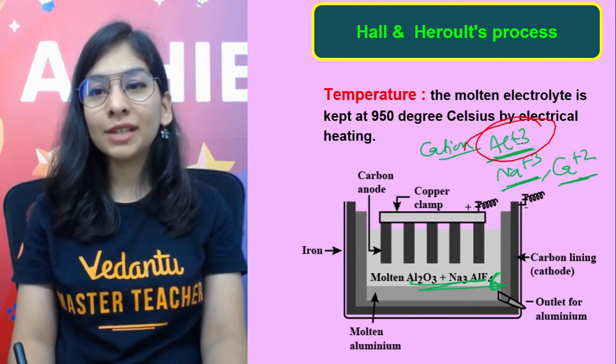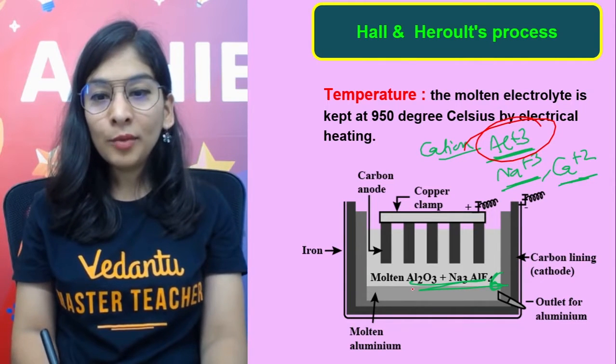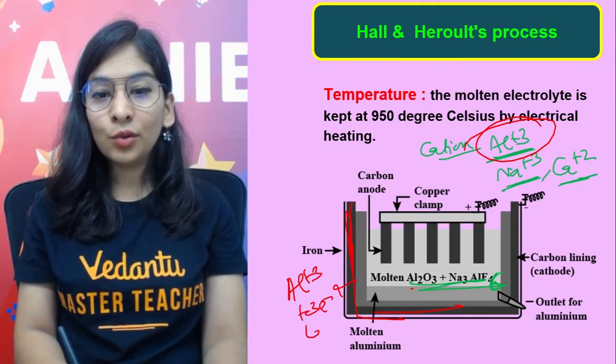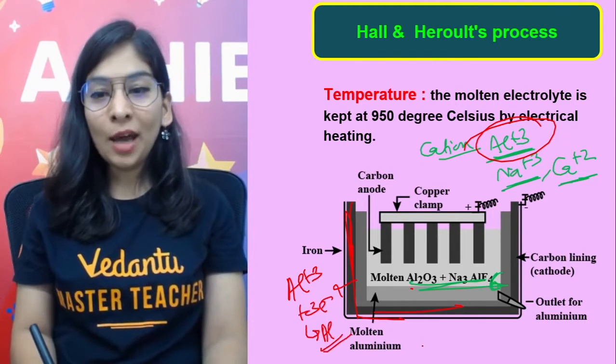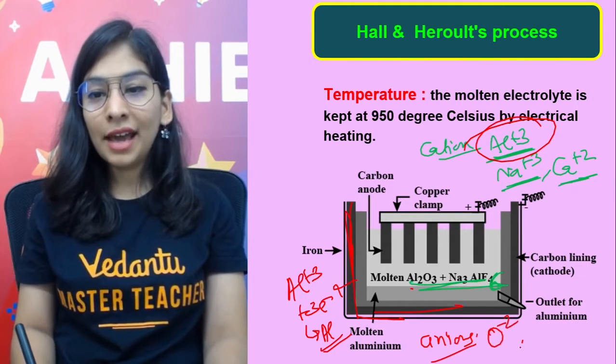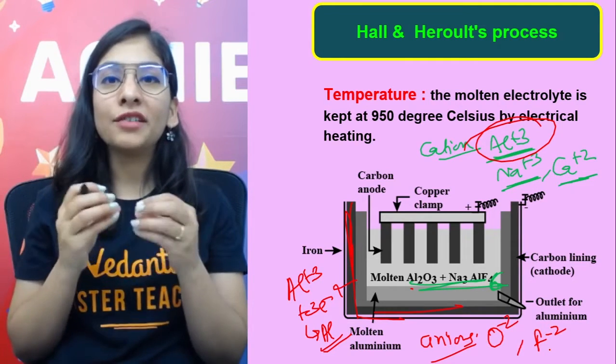Why does it need electron? So that it can get rid of its charge and can be there in the free metal form. So aluminium ion will move towards my cathode and will gain electron and give you aluminium metal. Now, when I talk about anions, we are having oxide ion and fluoride ion, right? And now they want to get rid of their negative charge.